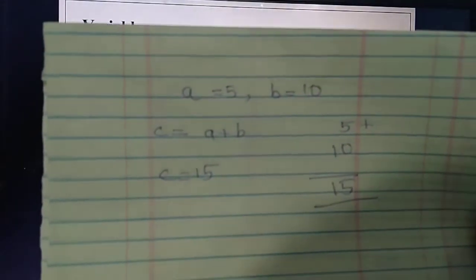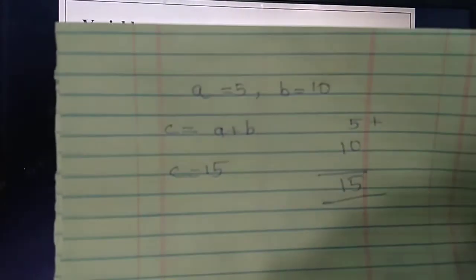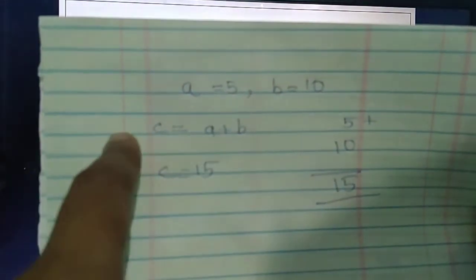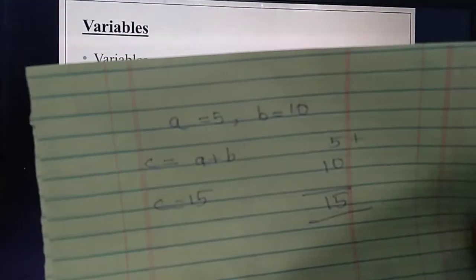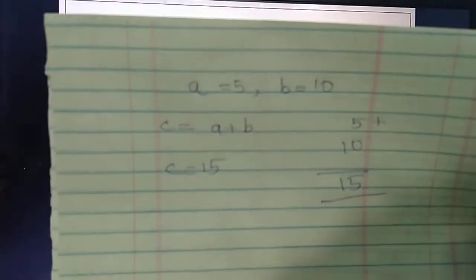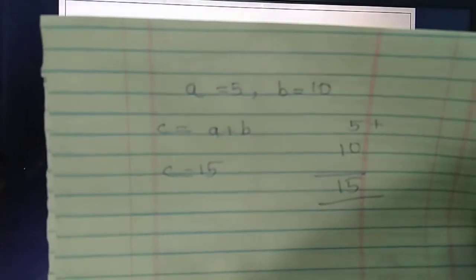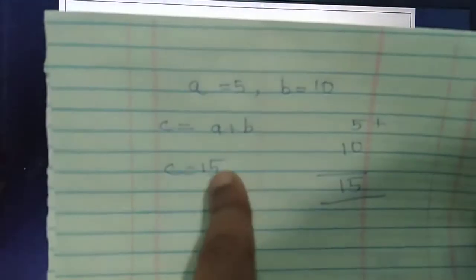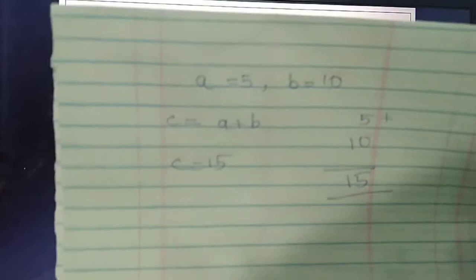You need to store the answer in one variable called c. What's the value of a plus b? 5 plus 10, you will get 15.